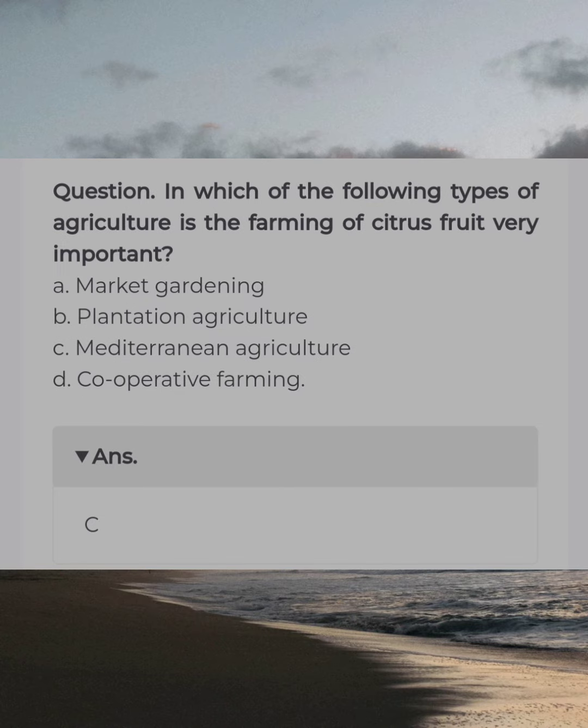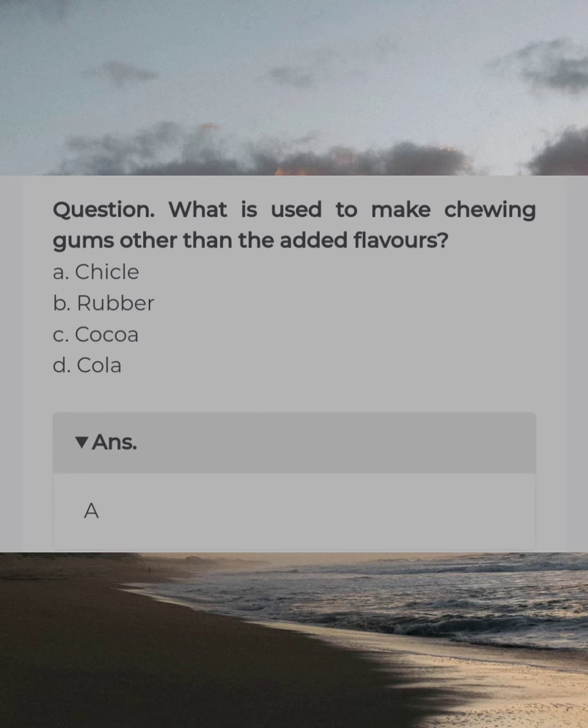In which of the following types of agriculture is the farming of citrus fruit very important? Answer C. Mediterranean agriculture. What is used to make chewing gum other than the added flavors? Answer A. Shickle.